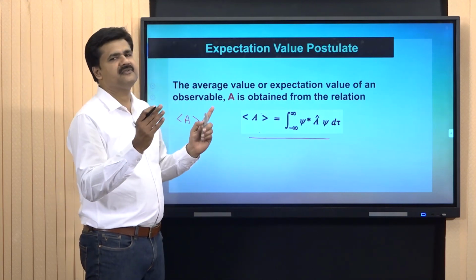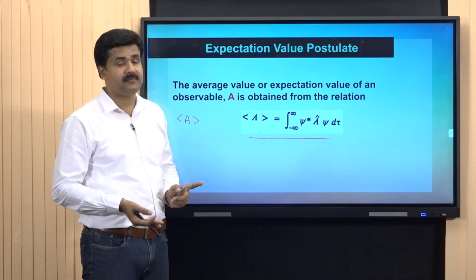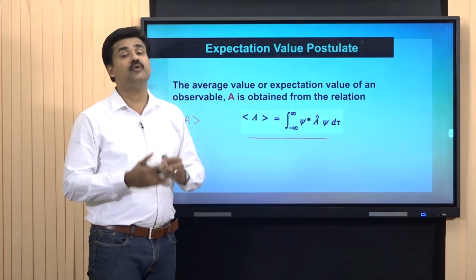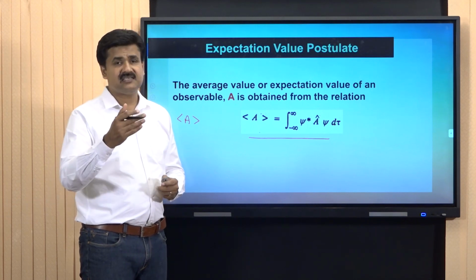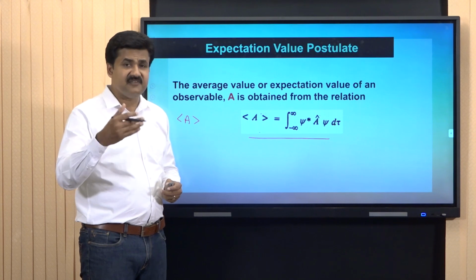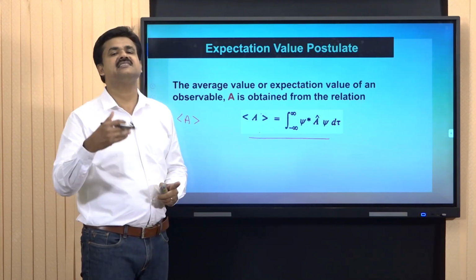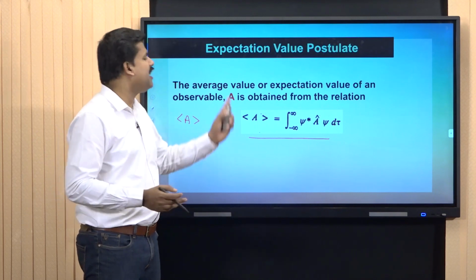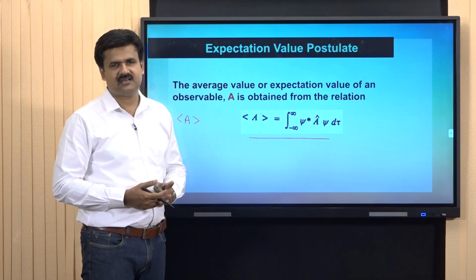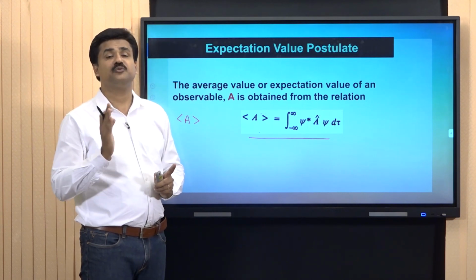So, if we are dealing with momentum, then property A is momentum and A hat will be the momentum operator. The wave function of the system we are considering is psi, and psi star is its complex conjugate. So, by utilizing this expression, we can find out the average value of an observable.